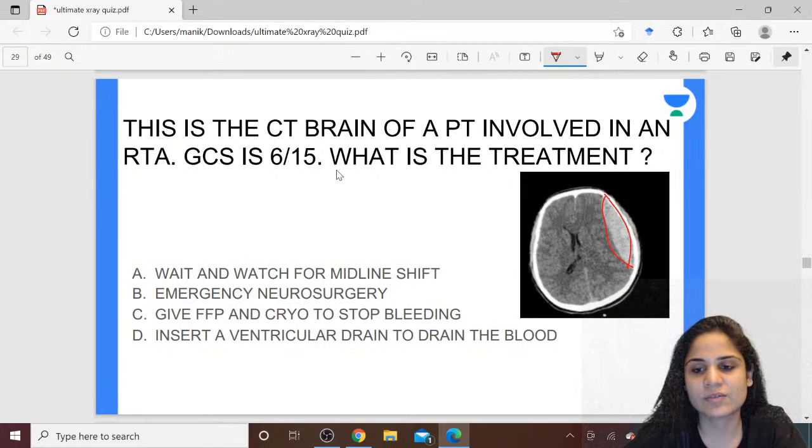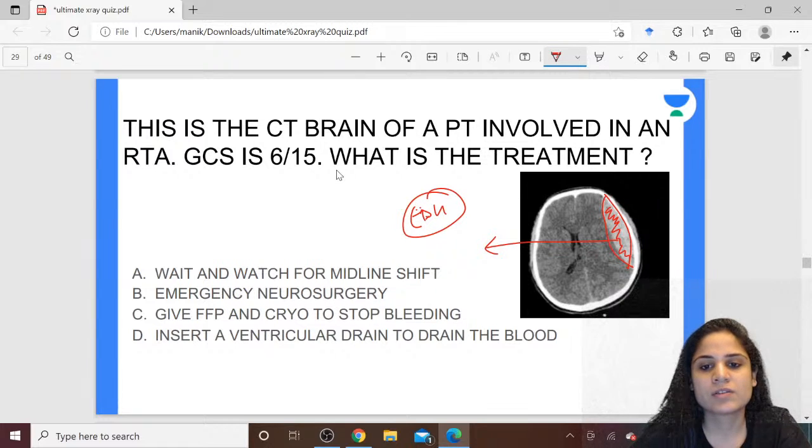This is a CT scan of the brain showing acute hemorrhage over here, and a lens-shaped hemorrhage is nothing but EDH, extradural hemorrhage. Okay, so this is the CT of a patient and GCS is 6/15. So if the GCS of the patient is so low, you have to immediately do something to improve the GCS. And what can you do? You have to evacuate the blood.